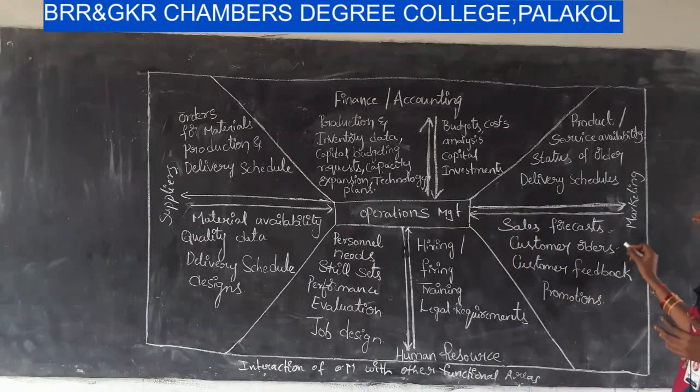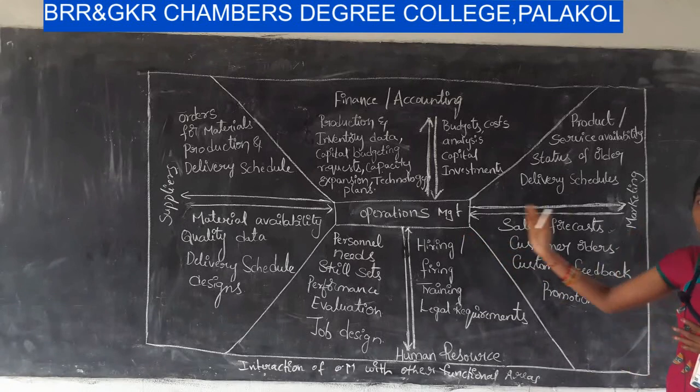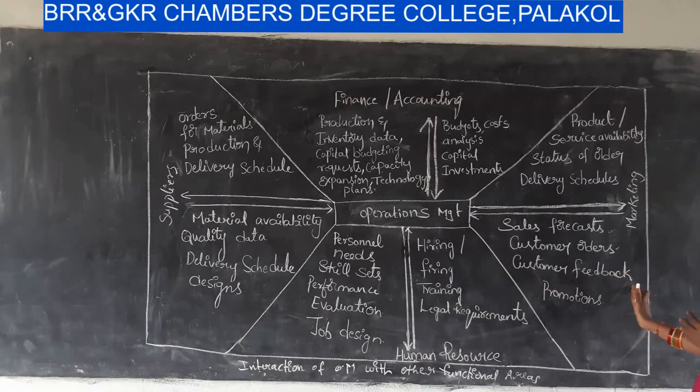Next one, customer orders. If a customer places a new order, it is to be sent to operations management. Next one, customer feedback. Every business organization wants feedback regarding its products or goods. This feedback is given by the marketing department, by way of customers, to operations management.